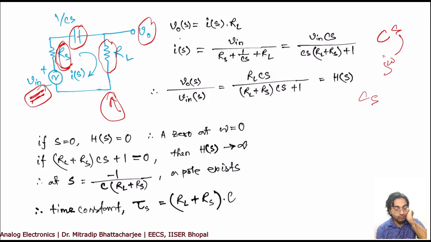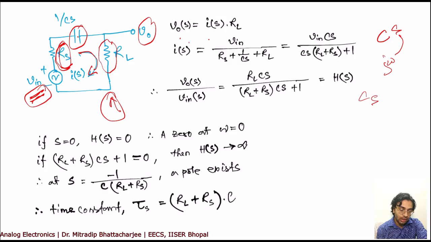So what is VOS in this case? It will be IS into RL. Very simple. If the current flowing in this loop is IS, so your output voltage will be IS into RL.